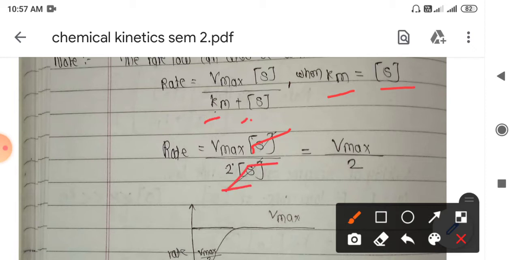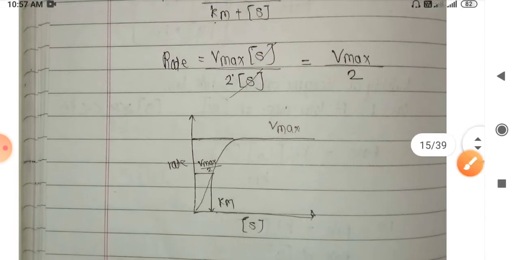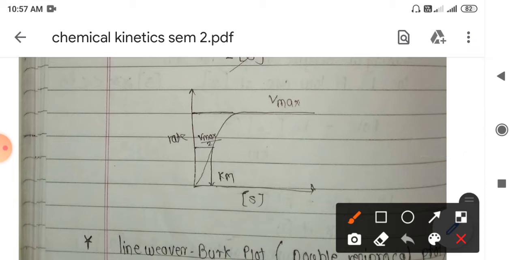So S and S get cancelled, and the rate is Vmax upon 2, that is the maximum rate divided by 2. The maximum rate is when the rate is independent of the concentration of substrate. So when the rate is half of the maximum rate, that substrate concentration corresponds to the Michaelis Menten constant.